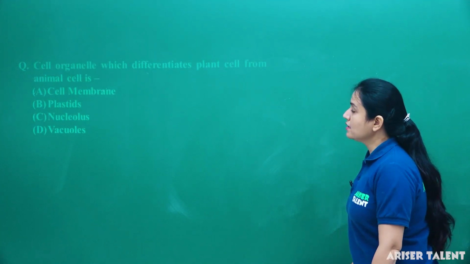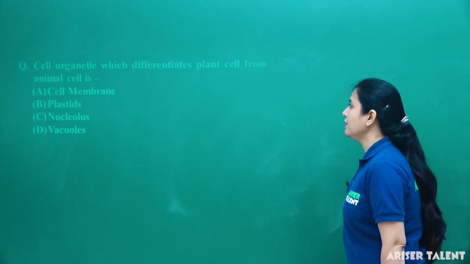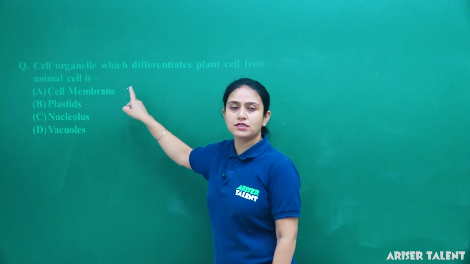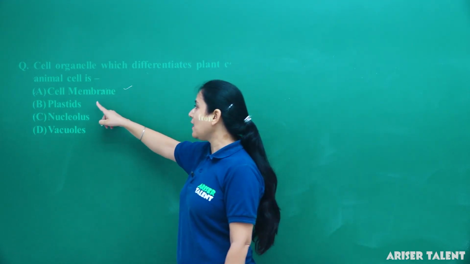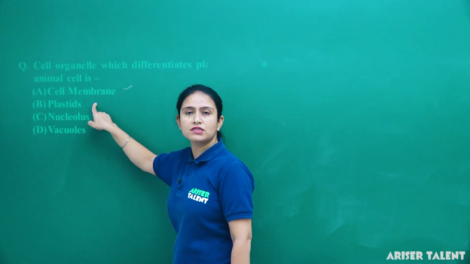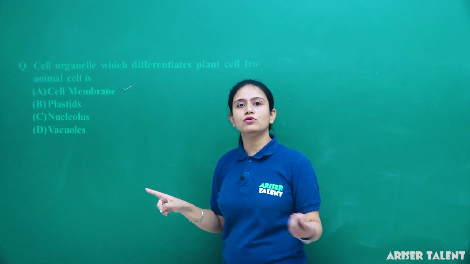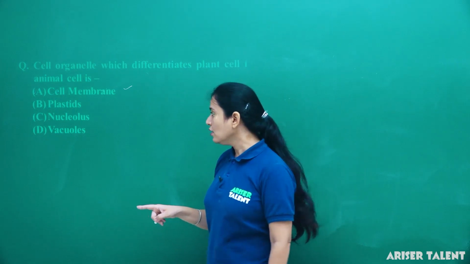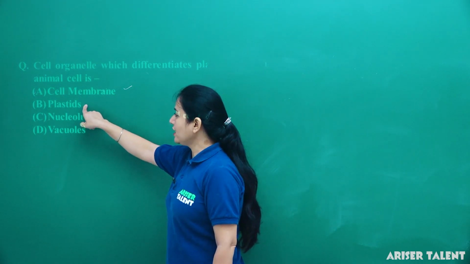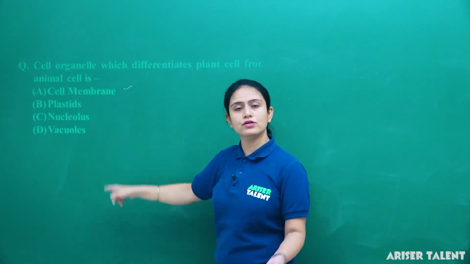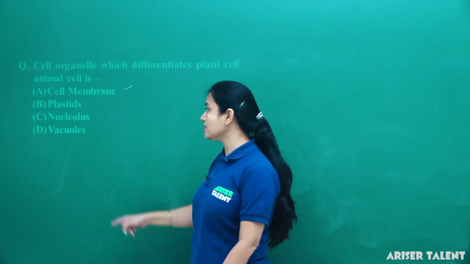Next is: cell organelle which differentiates plant cell from animal cell. Cell membrane is present in both plants and animals. Plastids are responsible for colors and they are generally present only in the plant cells. Animals do not have green color or different colors. So we can say that plastids are only present in the plant cell. Nucleolus is present both in animal cell and plant cell.